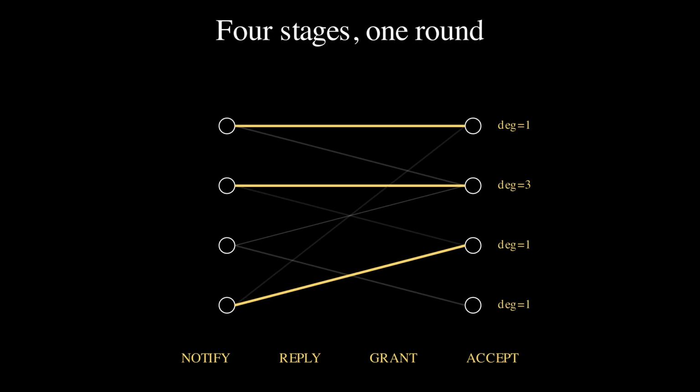Stage 4, accept. A receiver may have received multiple grants. Here one of them did. It accepts exactly one. The other grant is rejected. The accepted edges are the matching. So an algorithm in this family is two design choices: which edges to notify, the thinning rule, and which receiver to grant. The rest is shared scaffold.